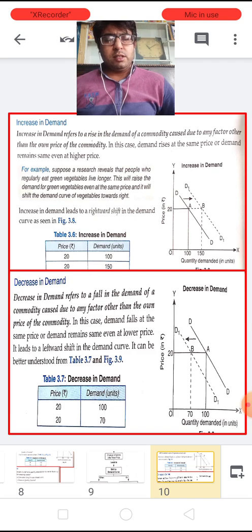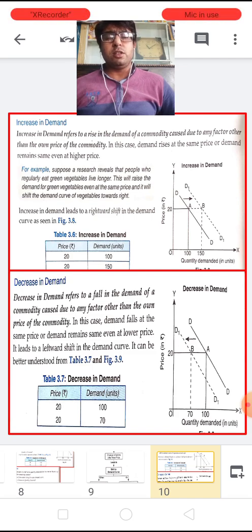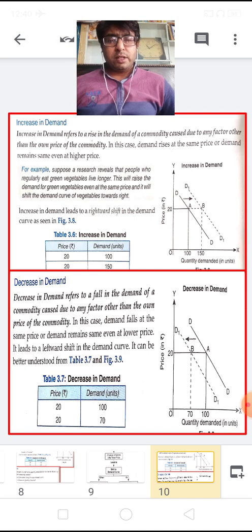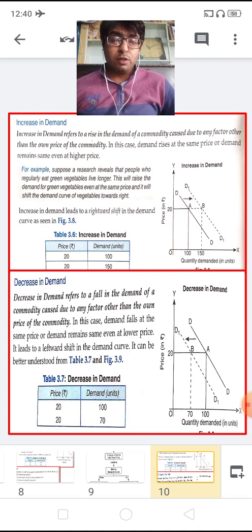Now in increase in demand, there is neither an increase nor a decrease in the price of the commodity, but there is a favorable change in any factor other than price. For example, suppose a research reveals that people who regularly eat green vegetables live longer.